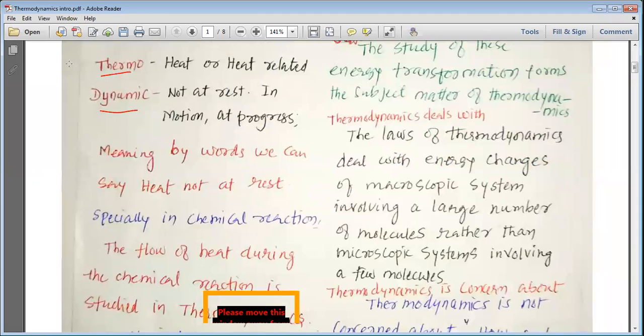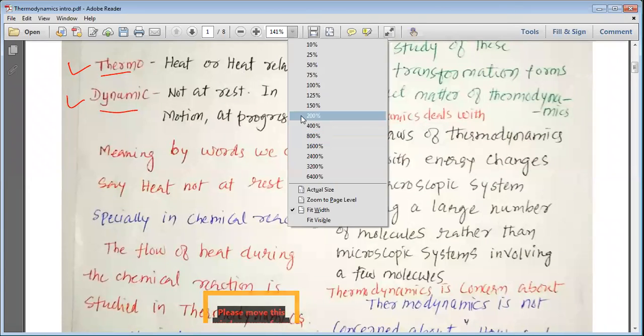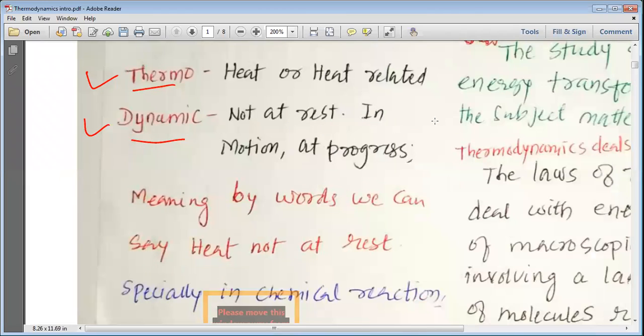My dear students, let us first understand the physical meaning of this word thermodynamics. Thermodynamics is a word made up of two different words. First is thermo, another is dynamic. Thermo represents heat or something related to heat.